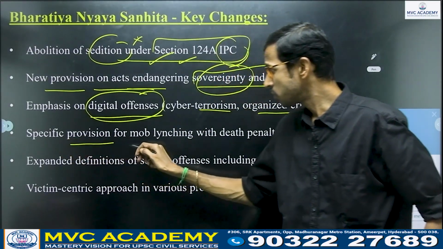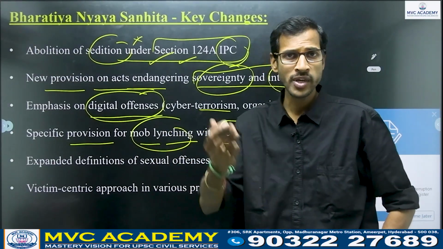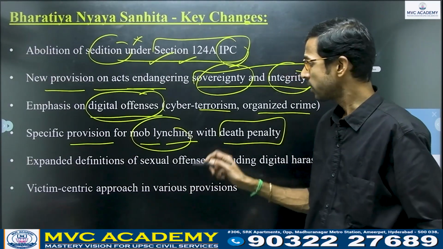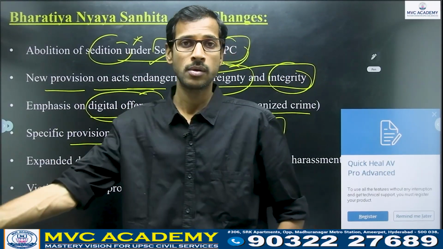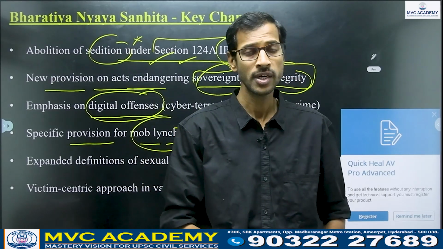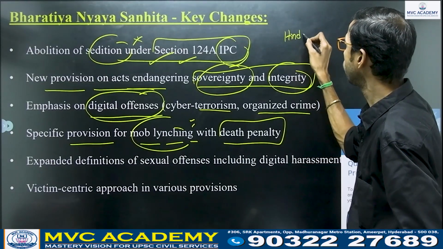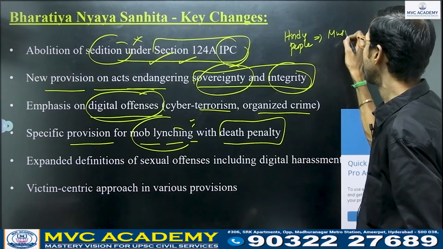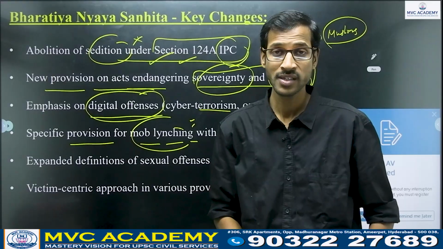So, specific provision for mob lynching with death penalty. Mob lynching type of things we have seen for so many years, from the last 10 years we had seen mob lynching, right? So a particular group killing one other particular person regarding religious partiality especially, right? So whenever we had seen so many issues, particularly Hindu community people killing Muslim persons for the sake of Muslims eating cow or beef, right? That is the main reason.